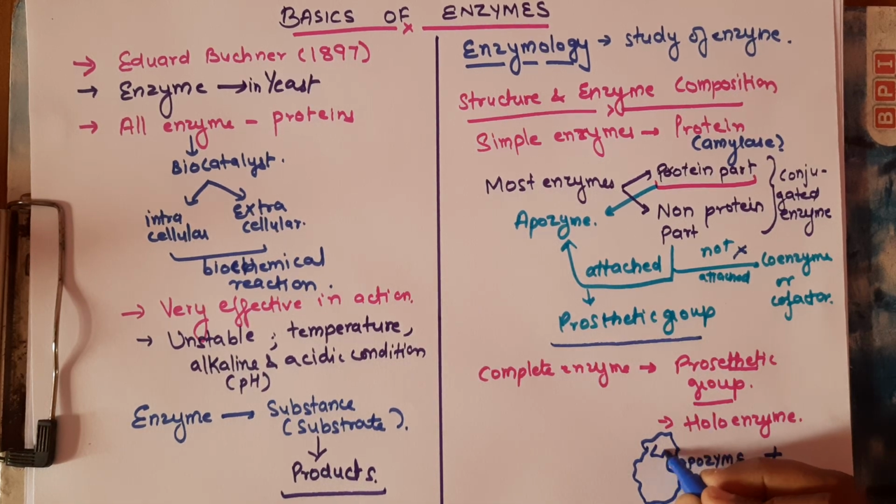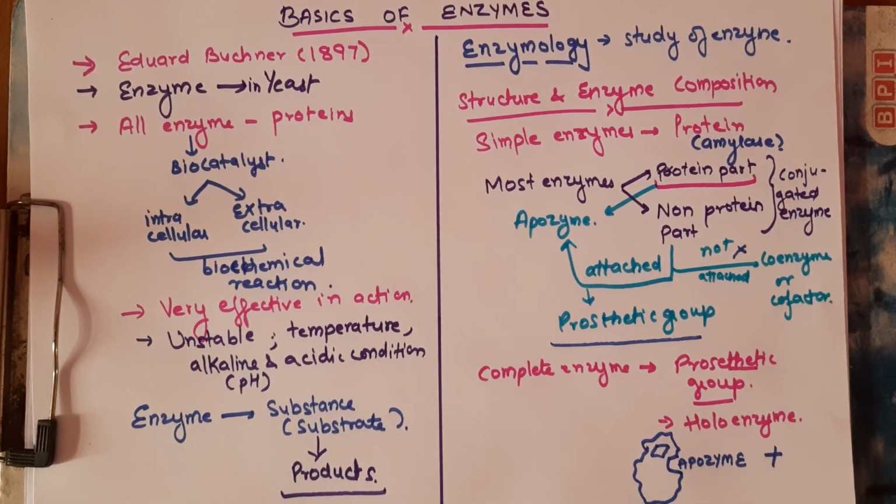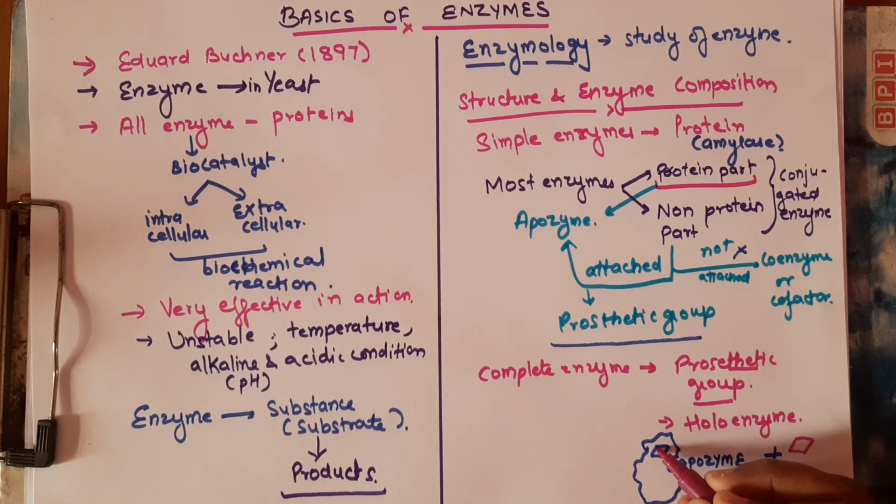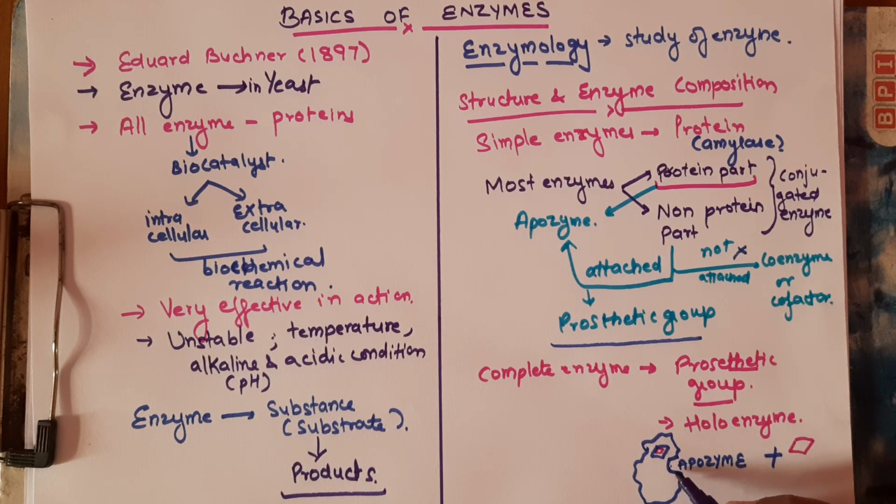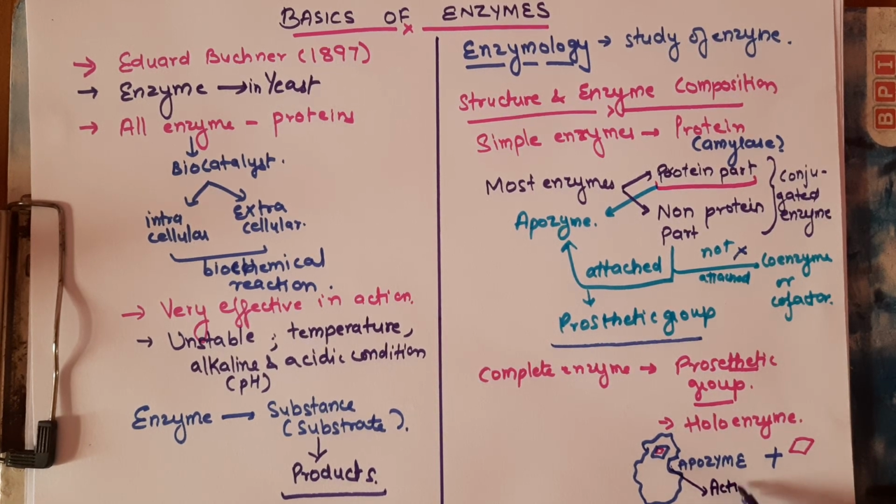It has a space for the coenzyme or cofactor. This site, this cavity, is the active site. I will write it for you: this is the active site.